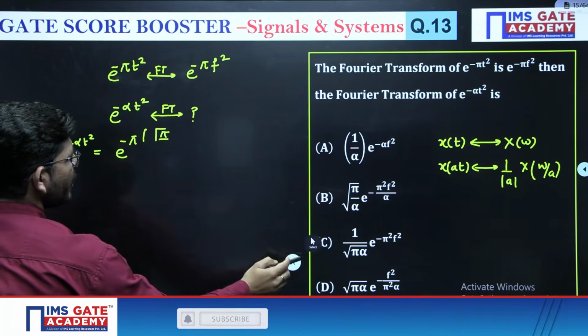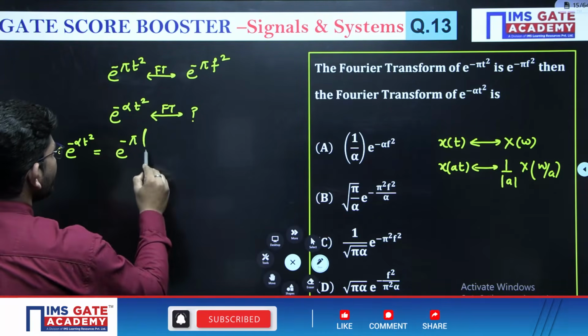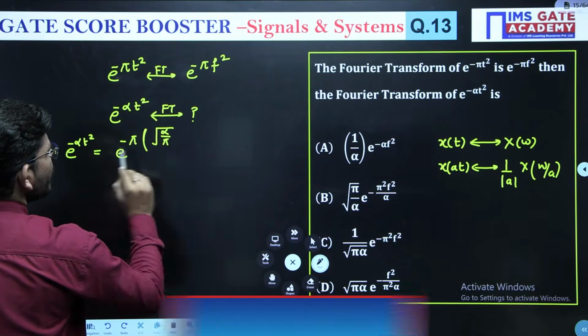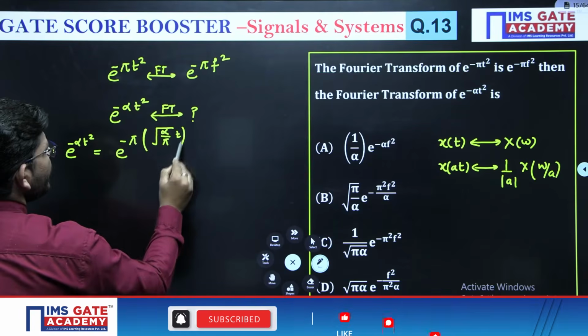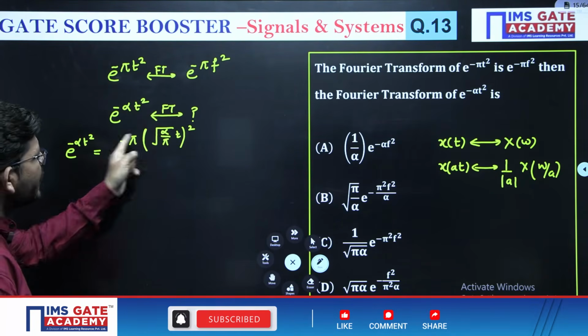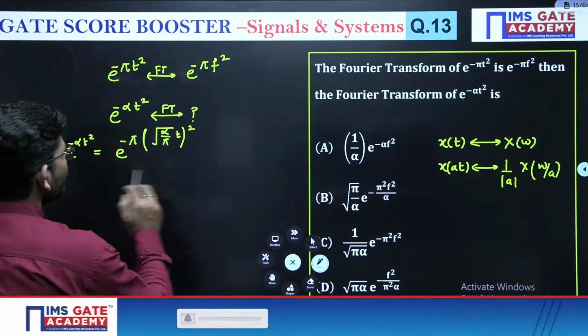You have to think how you can make it look like scaling is done. So if we take alpha by pi and t, and square it, pi and pi will be cancelled, so it will be alpha t square. Okay, so we can write it.